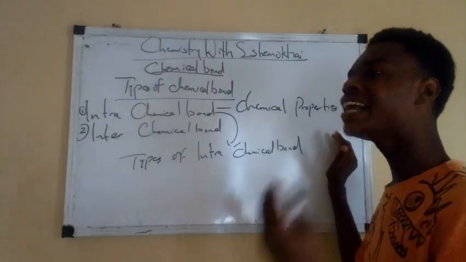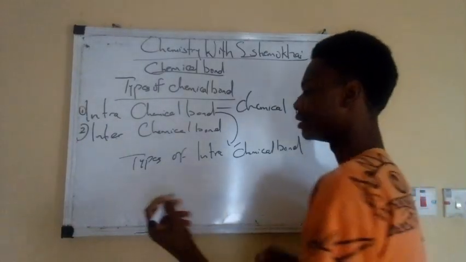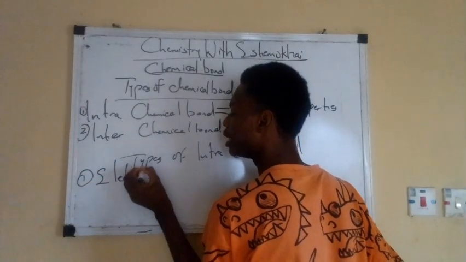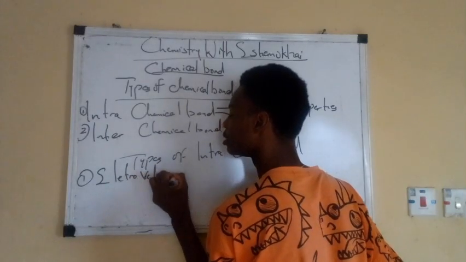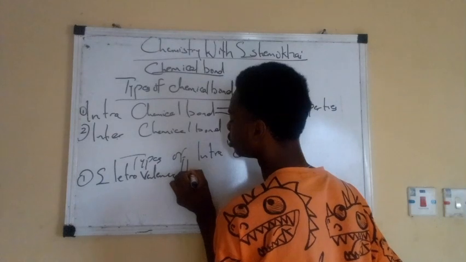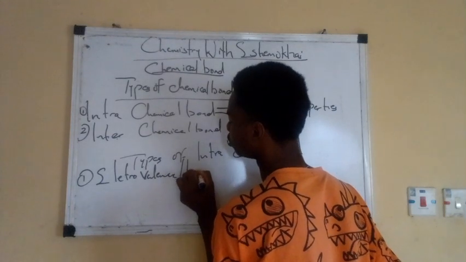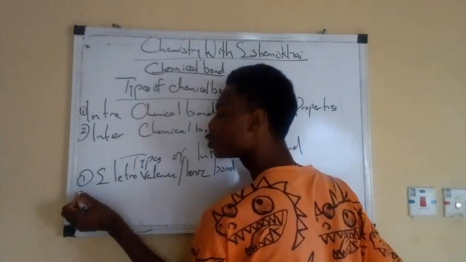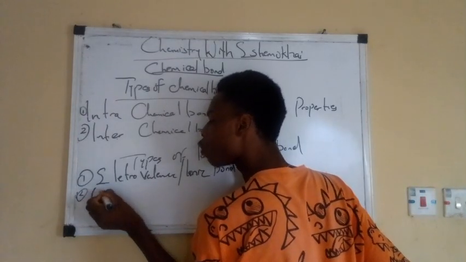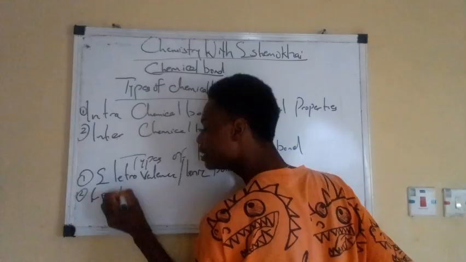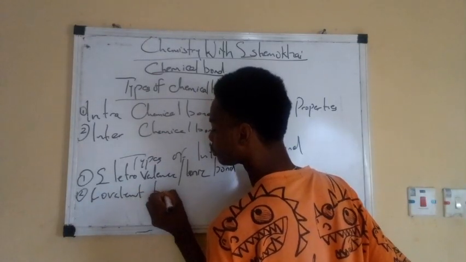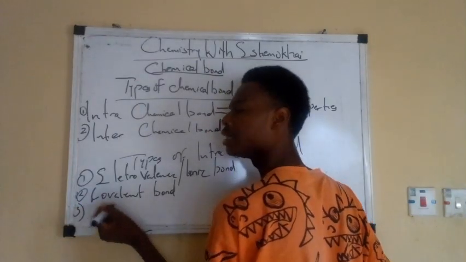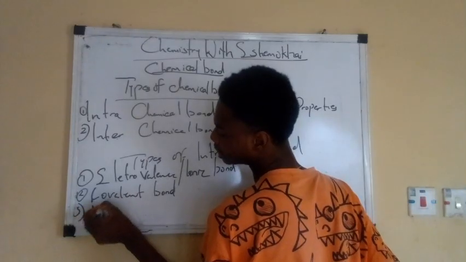We have electrovalence/ionic bond. Number one. Electrovalence/ionic bond. And we have two, covalent bond. And the third one is what? Metallic bond.